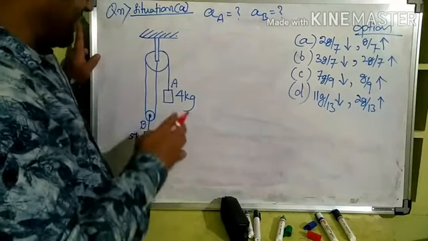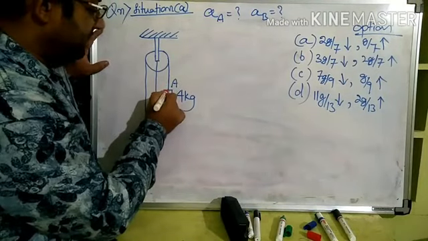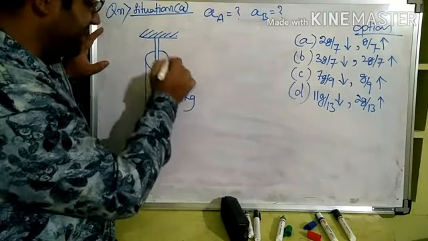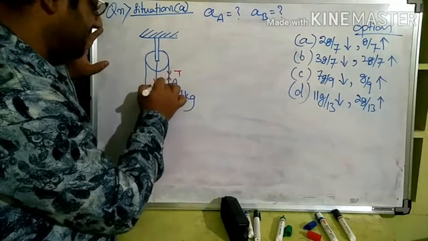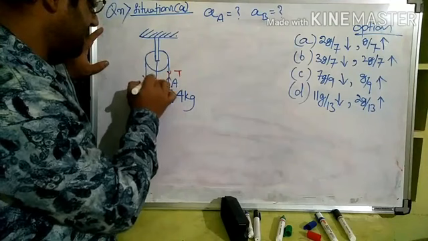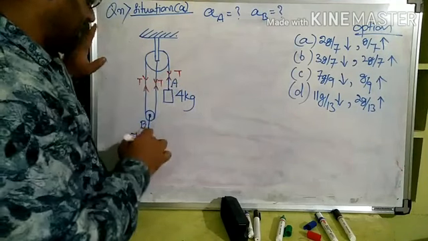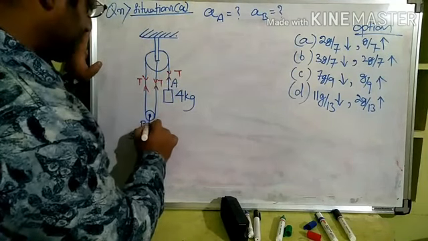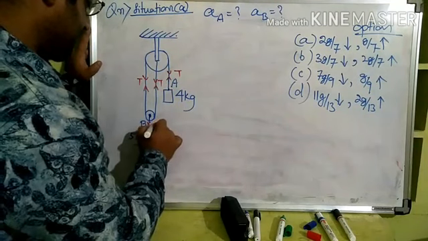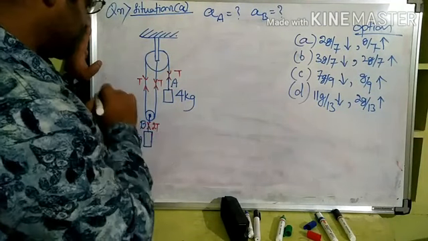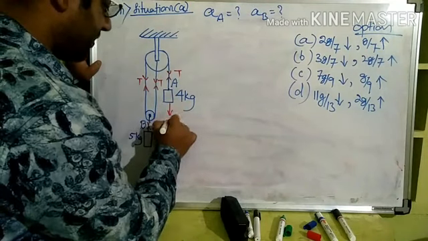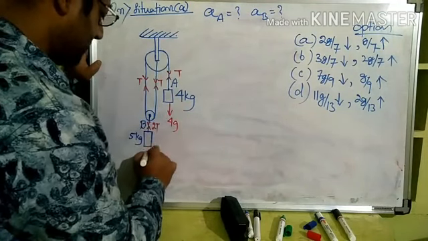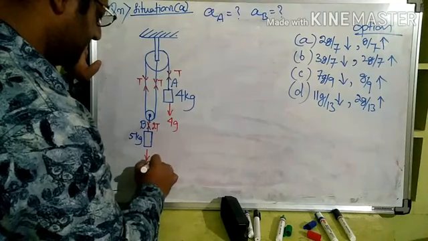Now let us apply the trick. Now see, from this to this string is same, so tension also will be same. Let us say tension T, here also tension T, and here also tension T. Now here T plus T, tension 2T here it will be, right? And this is 5 kg, this is 4 kg. So the force downward will be 4g, here downward will be 5g.